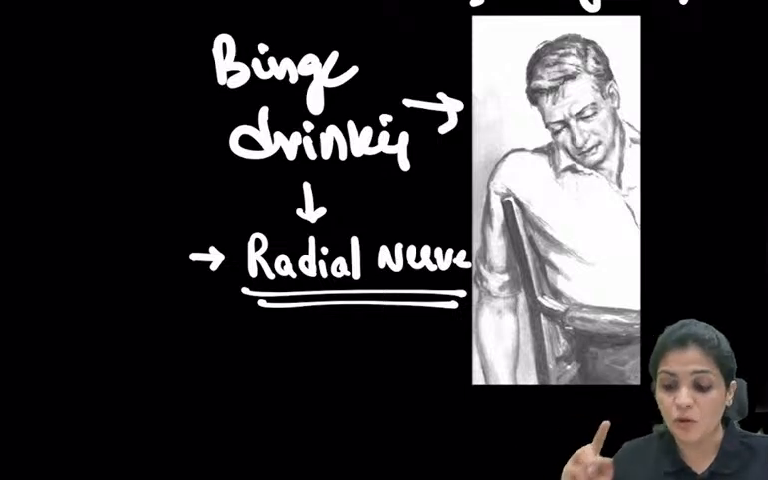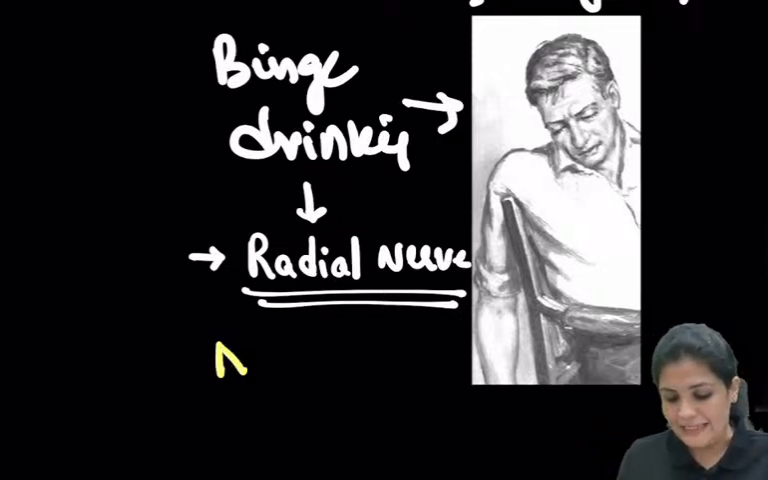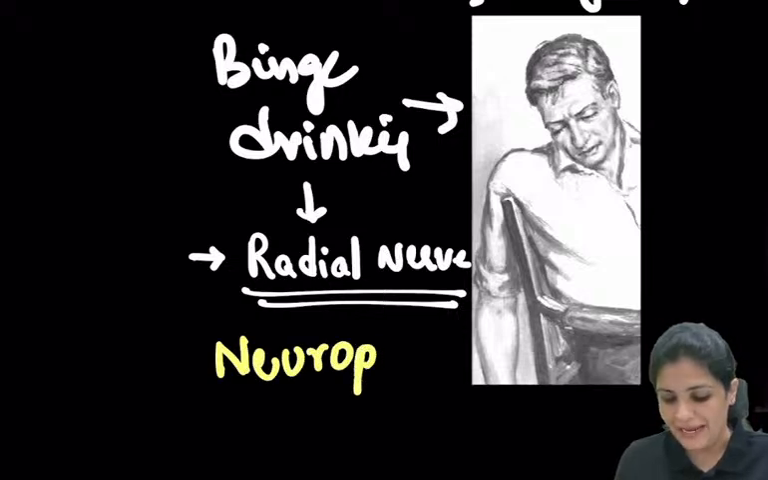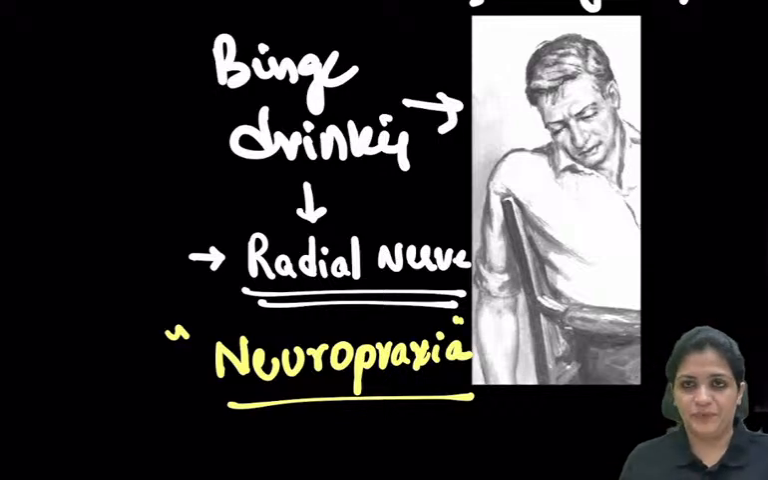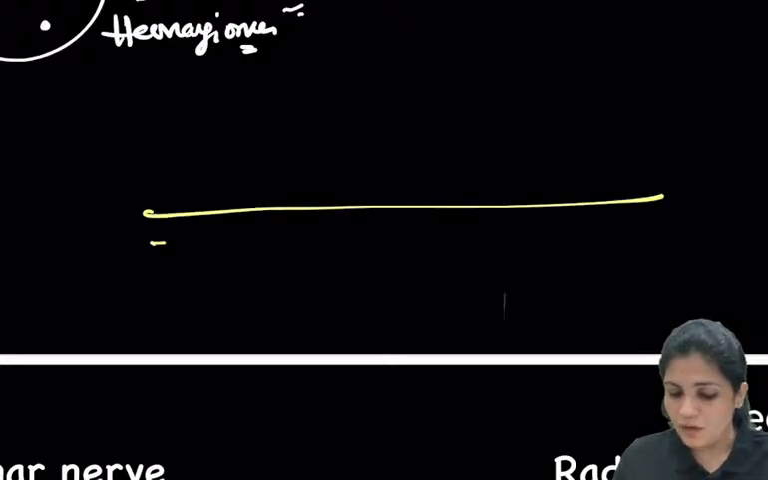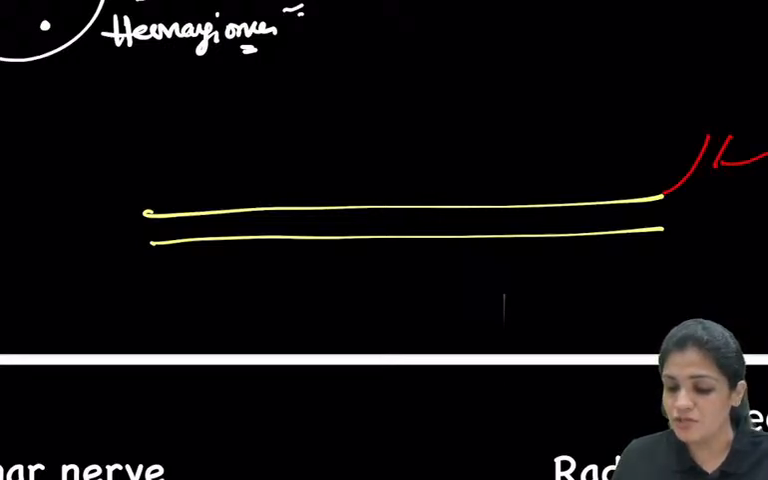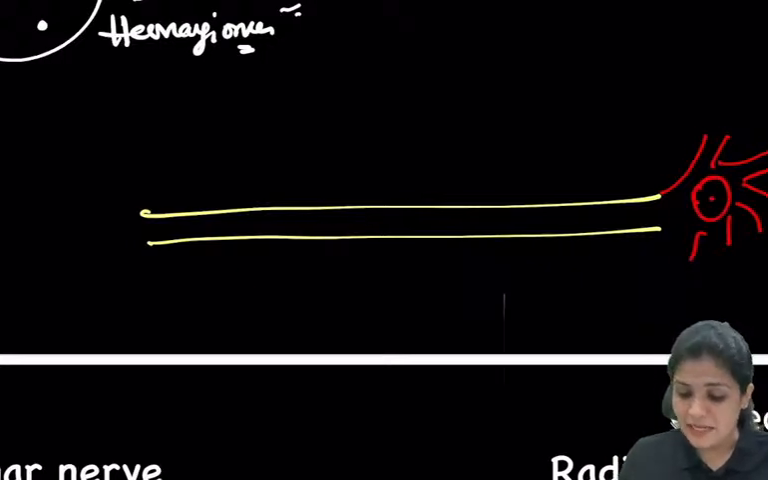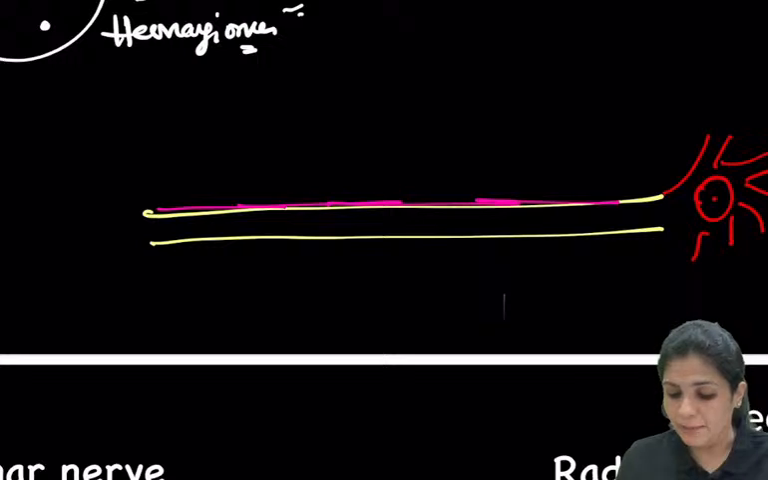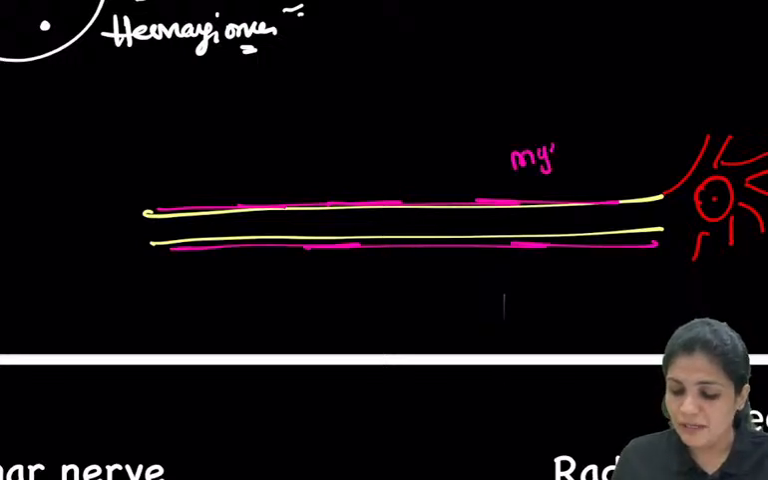Very, very important, the concept comes here. This is an example of neuropraxia. So what do you mean by neuropraxia? You all know the nerve, right? If you take a nerve, it is covered by certain layers. This is your axon, and the axon is covered by a myelin sheath. So this is your myelin sheath.